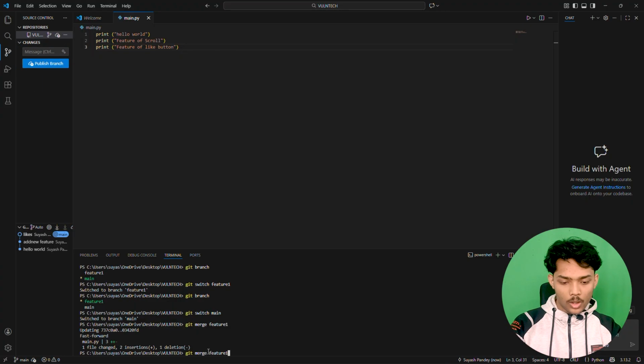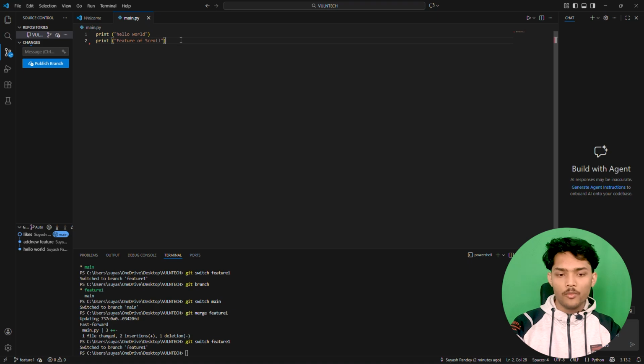And meanwhile you are on the feature 1 branch, so just switch to feature 1, and you can see you have no clue that on the main branch there are some changes.